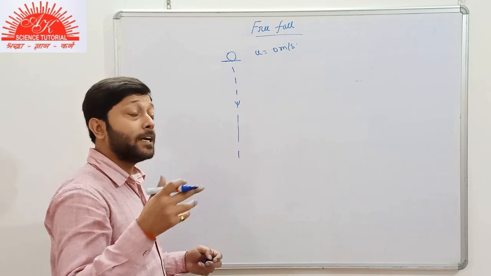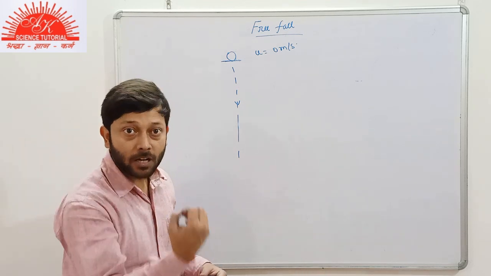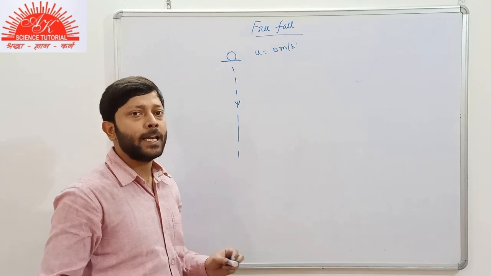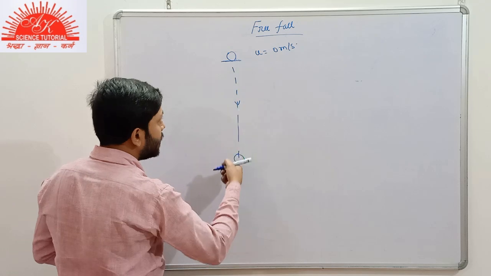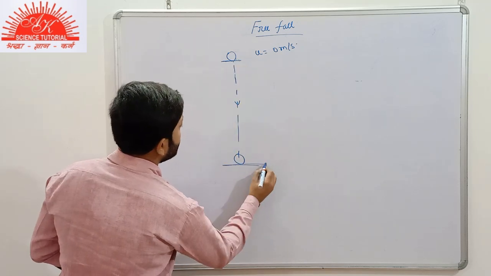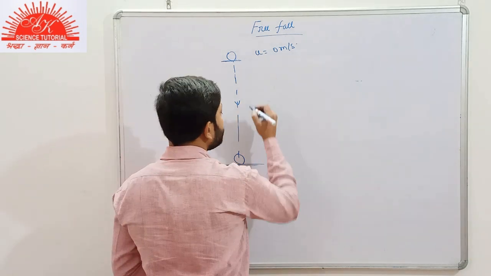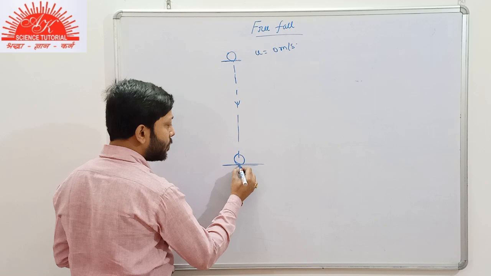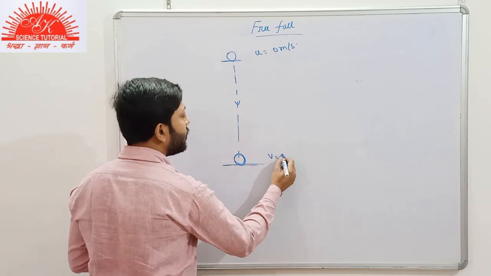Freely under what? It starts to fall freely under the influence of gravity, because the earth is always attracting any body towards its center. So the ball will move in downward direction and reach the earth's surface after some interval of time. What will be the final velocity when it reaches the earth's surface?